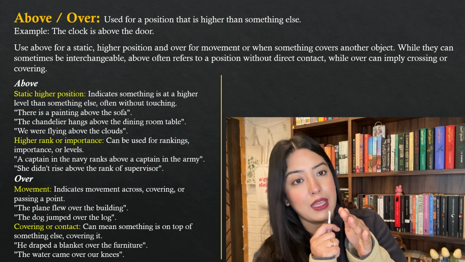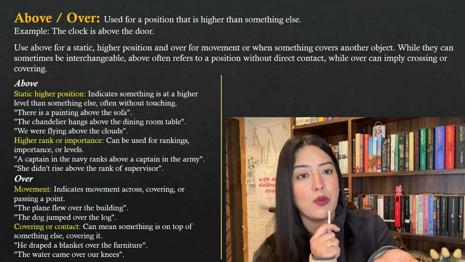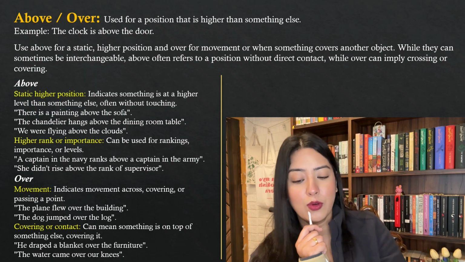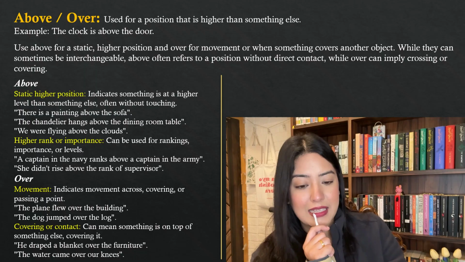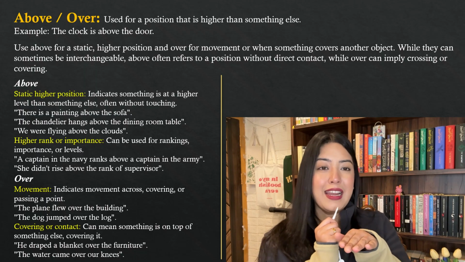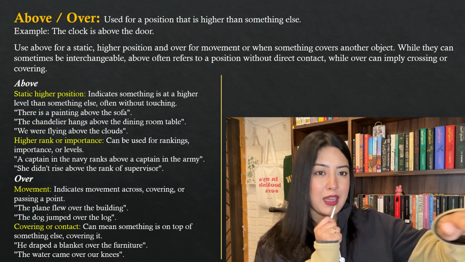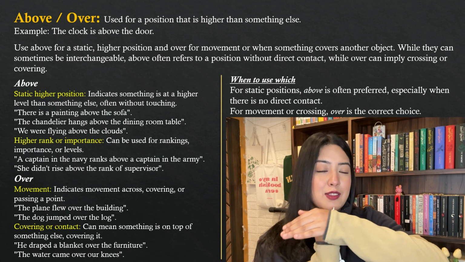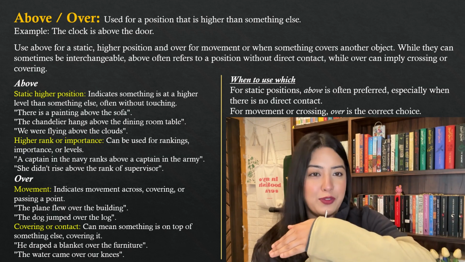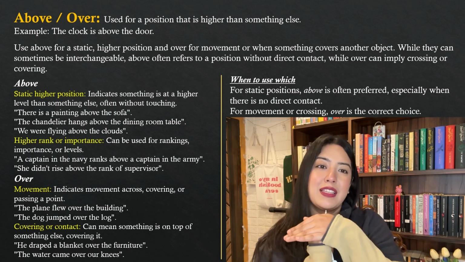So if you're covering something, putting something one on top of the other, then you can use over. So the water came over our knees. Now, when you stand near the beach, did you see when the waves come, they cover your feet like that? So it's like the water is coming over your feet. It's the same logic. Something is covering something else.